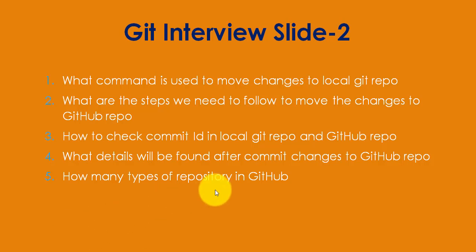But if the repository is private, then with or without signing in, other users can neither see nor modify the repository content. For this, the owner of the repository must give the particular user access permission for this repository. So in this part 10, I described how many types of repository there are in GitHub.